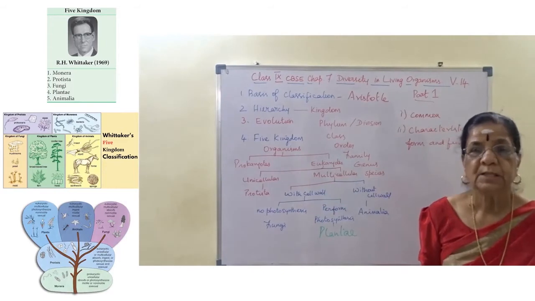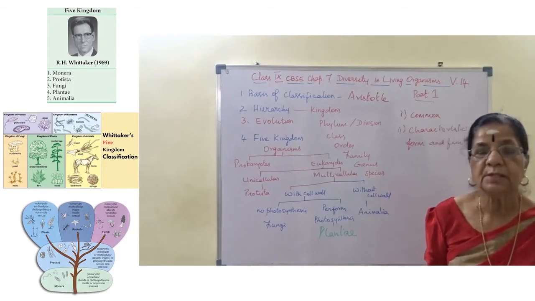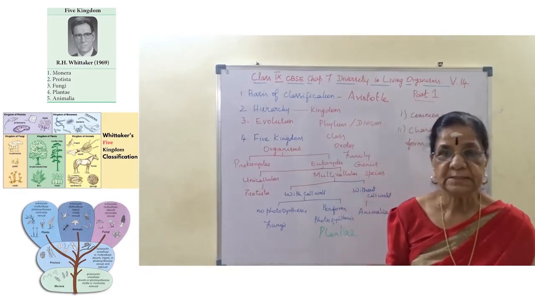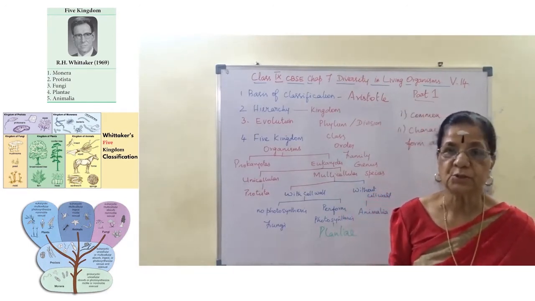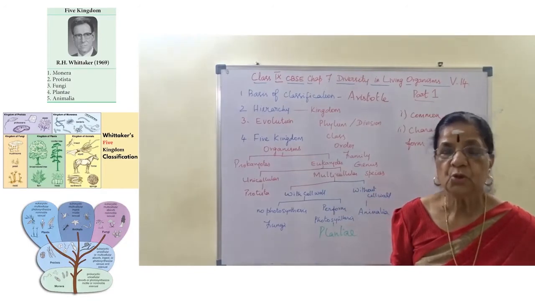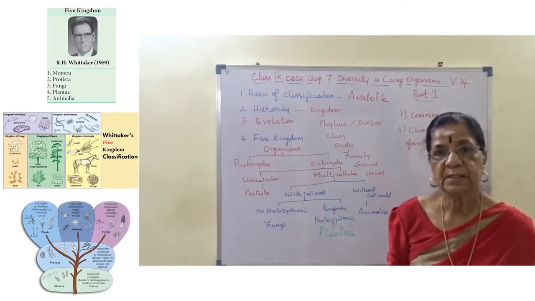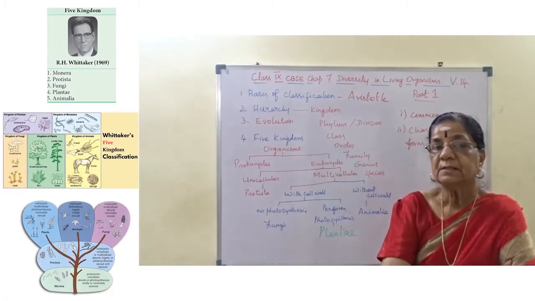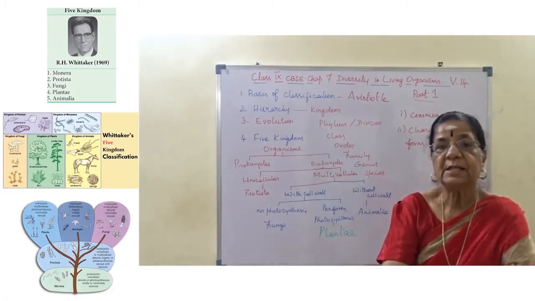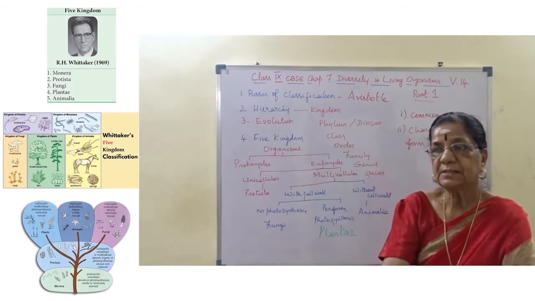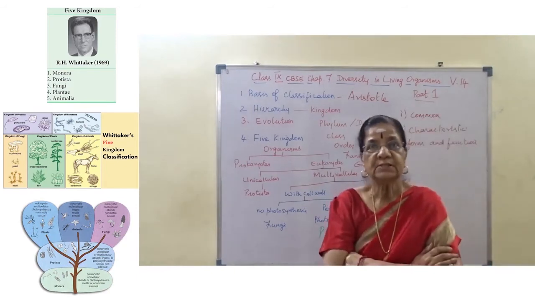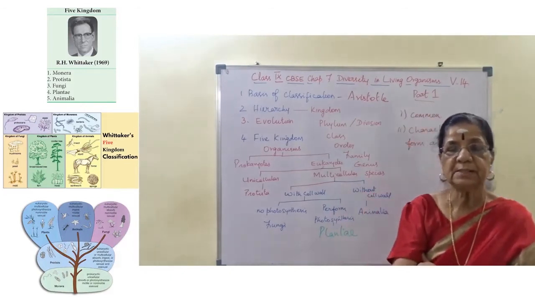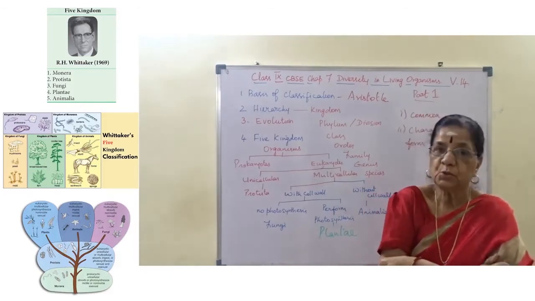Prokaryotic cells are unicellular, and the nucleus is represented by an incipient nucleus or nucleoid. There is no nuclear membrane and nucleolus. It is represented by genetic material alone. This occurrence of nucleus with the genetic material alone is called incipient nucleus or nucleoid.